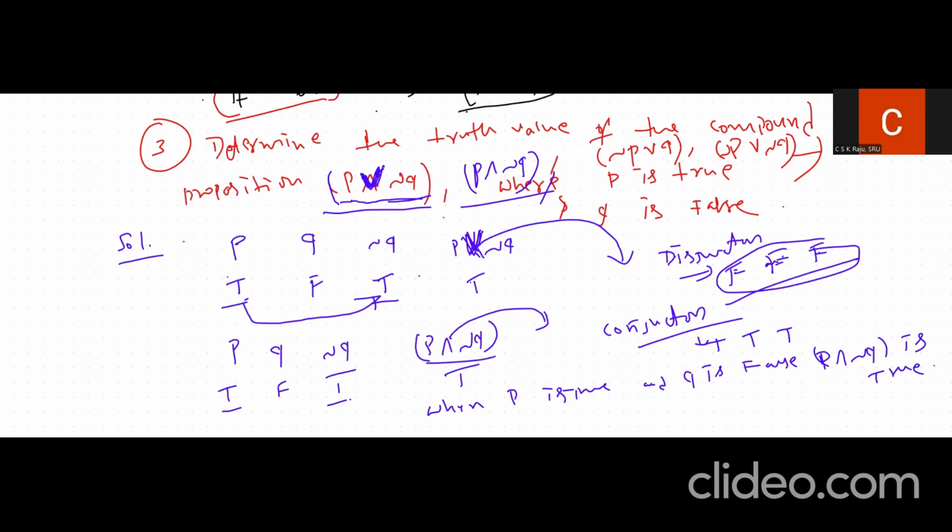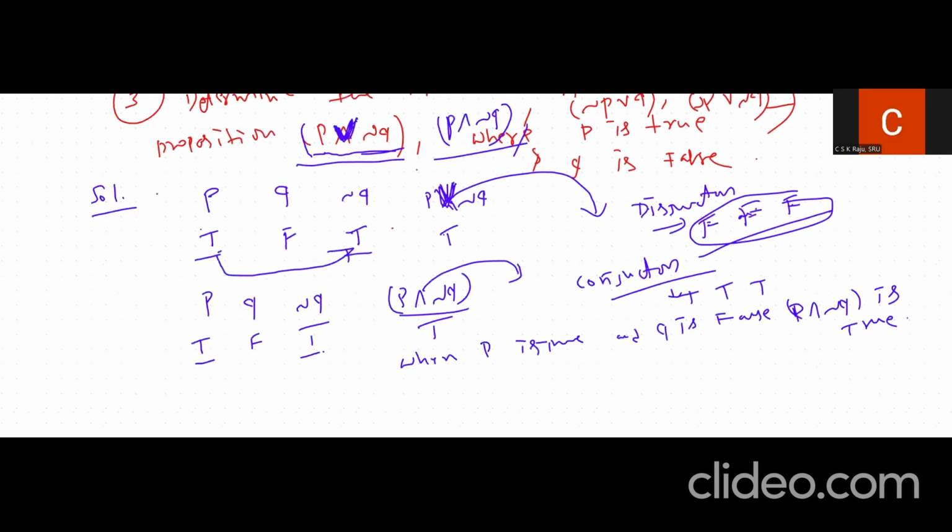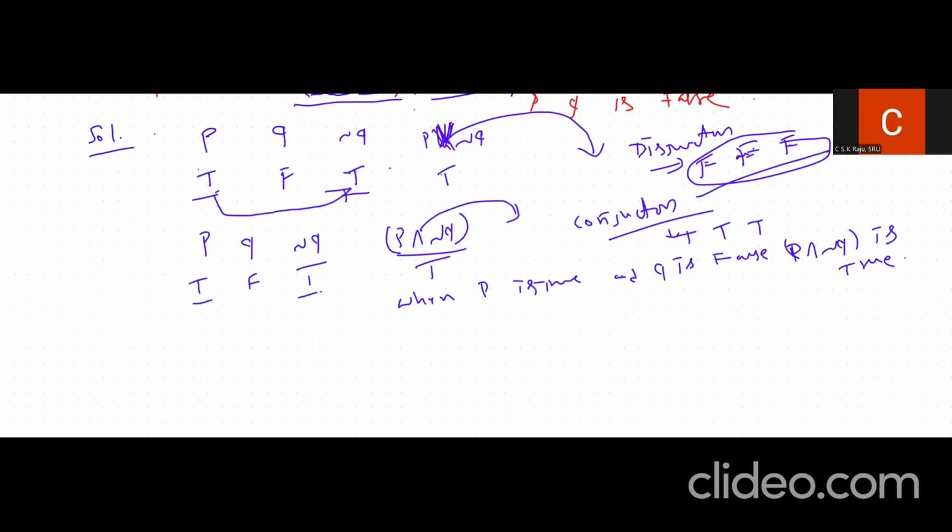Let us also calculate the other ones. If I ask you to calculate negation P disjunction negation Q, and next one, you can also calculate negation P conjunction Q. So let us see what will happen.